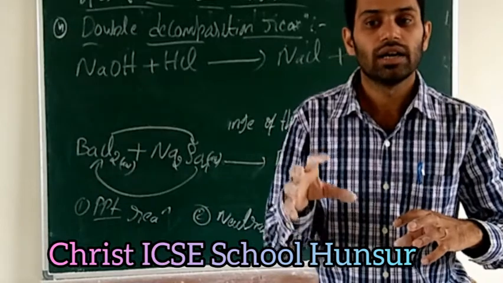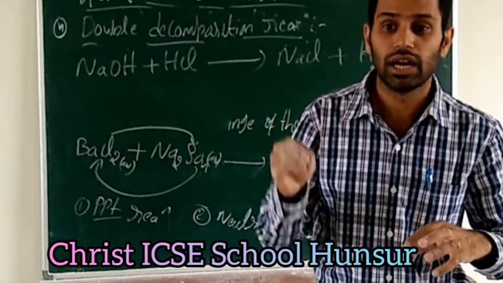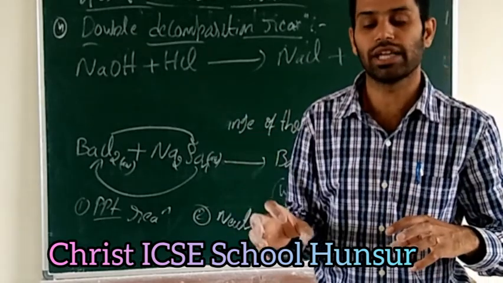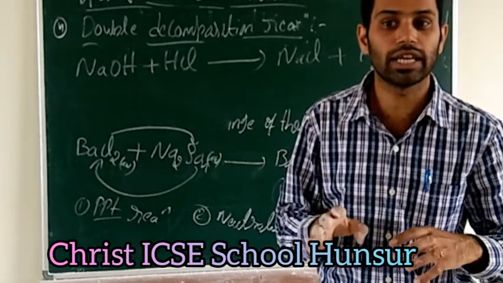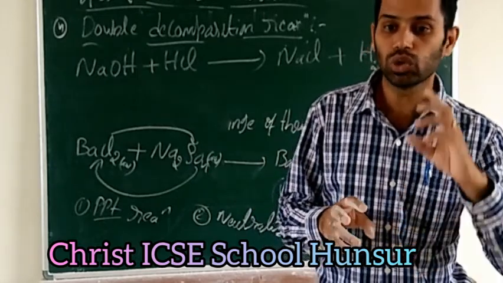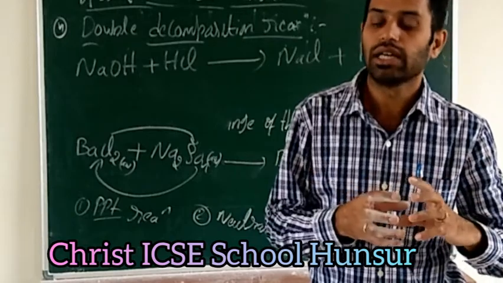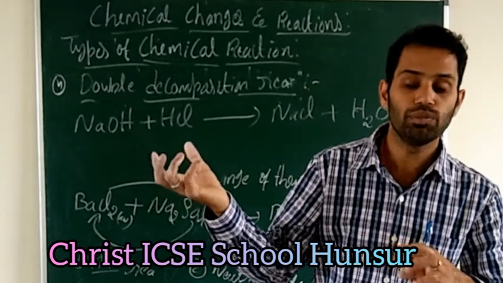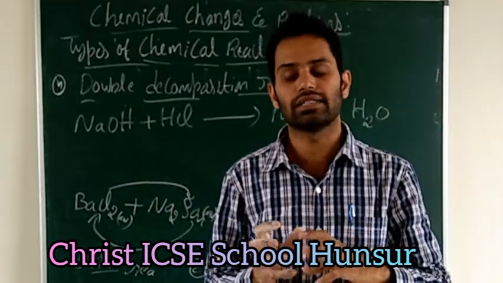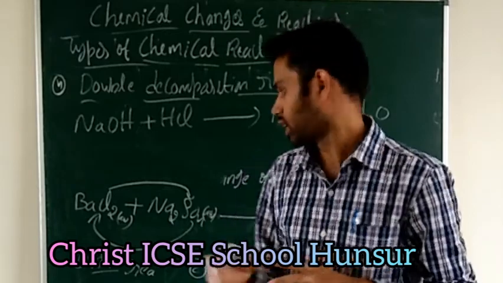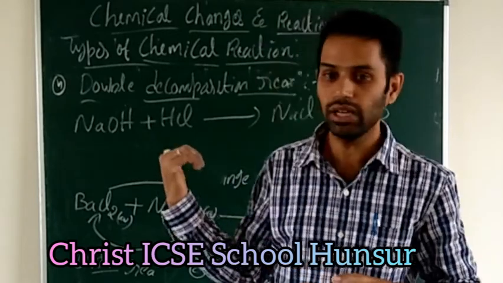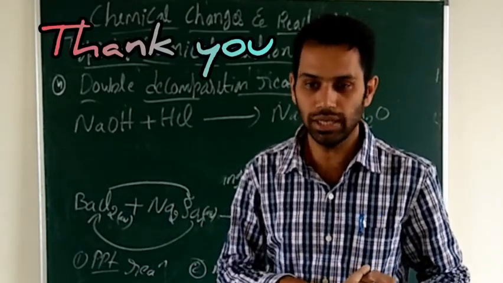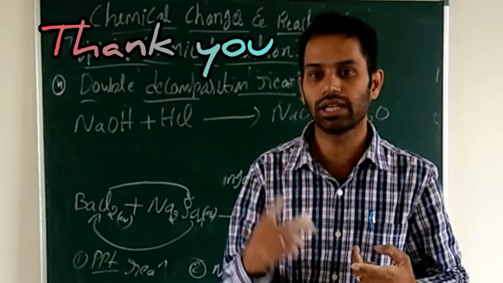And third one, displacement reaction. It means a more active element displaces a less active element. And fourth one, double decomposition. Two compounds in the solution react with each other and form new compounds by mutual exchange of their radicals. That is called double decomposition reaction. And in double displacement reaction, we will see two types, precipitation reaction and neutralization reaction. Neutralization means acid reacts with base, you will get the salt and water.